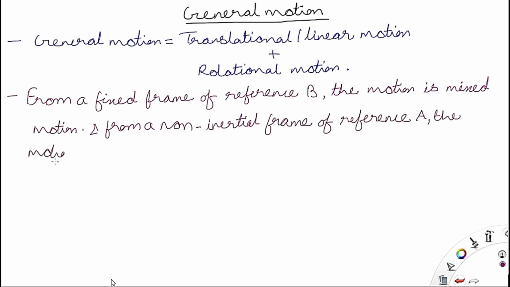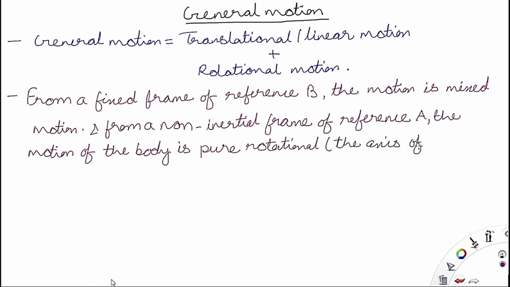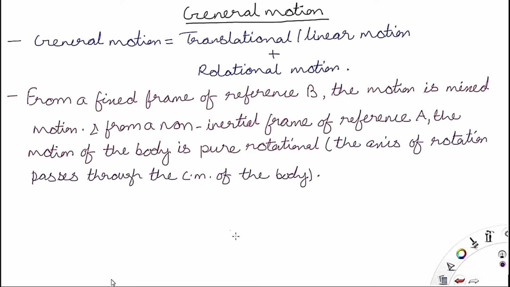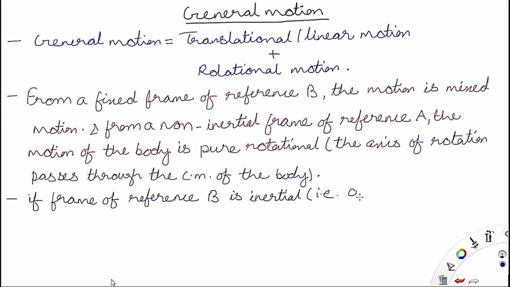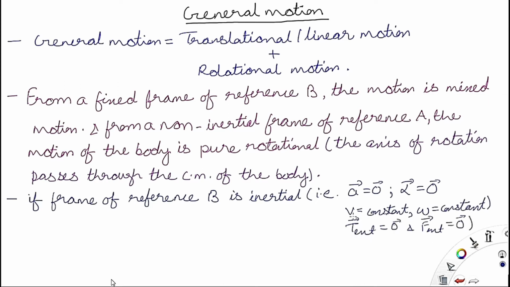General motion has a characteristic of both linear motion and rotational motion. An example of general motion is rolling. Okay, so in rolling, or general motion, which is rolling is an example of general motion,